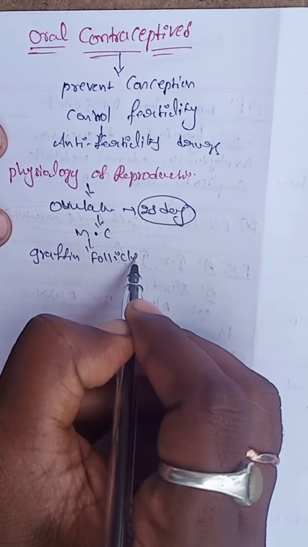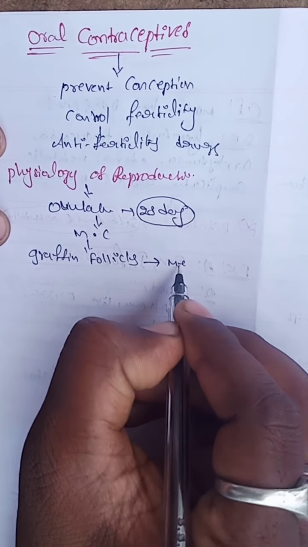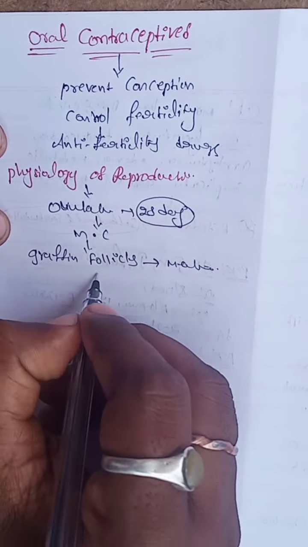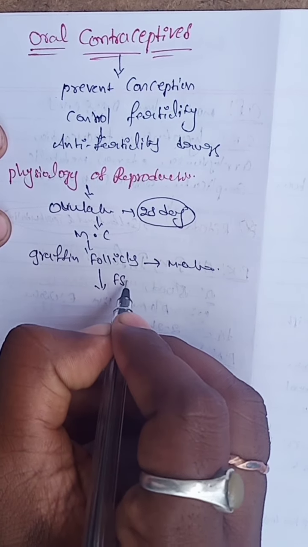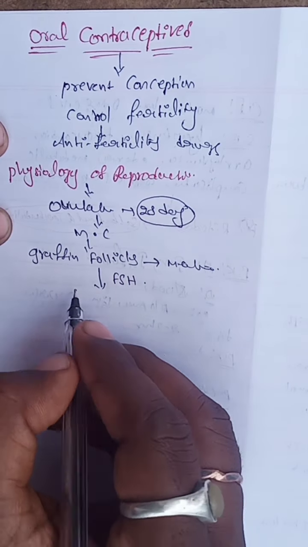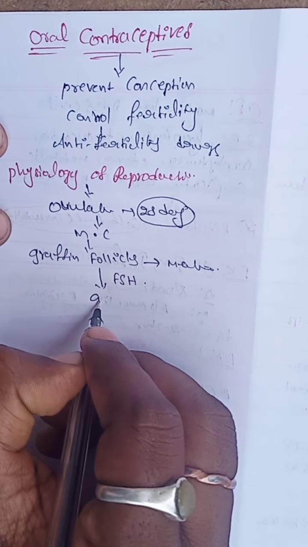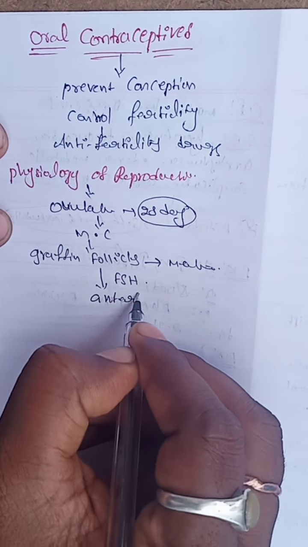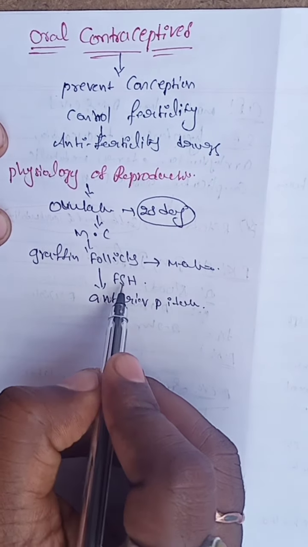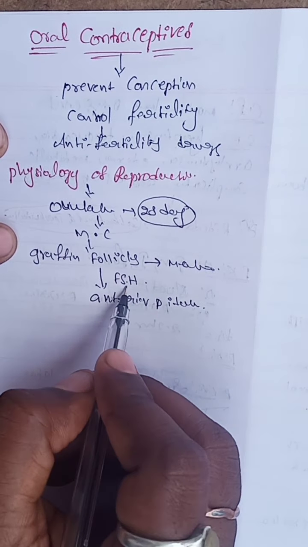The graafian follicle becomes mature. So how does it mature? With FSH, follicle stimulating hormone. The follicle stimulating hormone is released from the anterior pituitary. The graafian follicle is matured by the release of FSH.